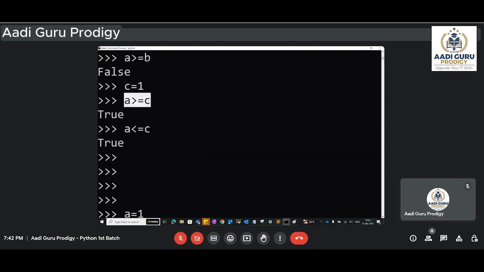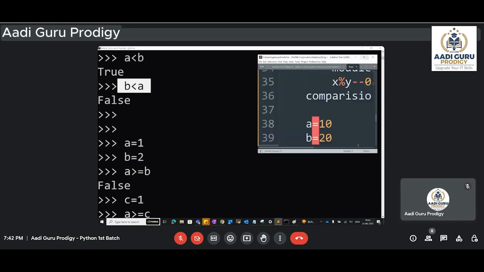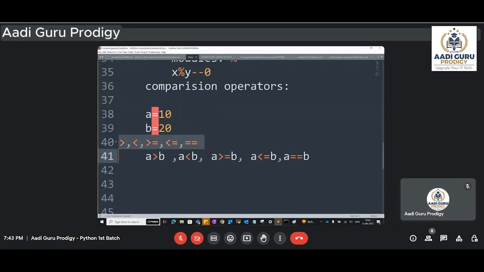Whether this is greater than or not, you are checking. Whether this is less than or not, you are checking. So everything we are checking here. Comparing the data. Whatever the checking you're doing, if that checking is correct, then you will get answer as true. If that is not correct, you will get the answer as false. So this is about the comparison operators. Anybody has any questions here?